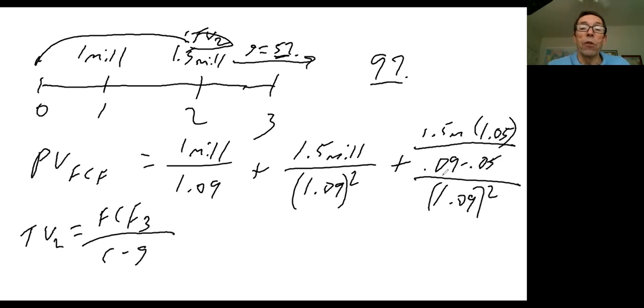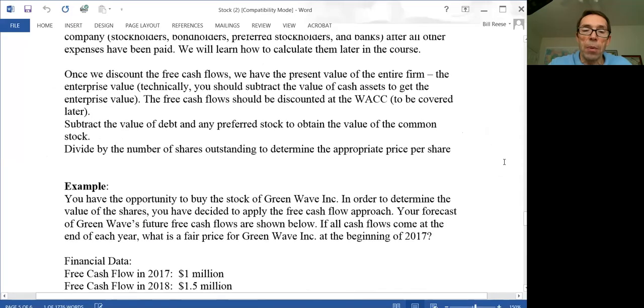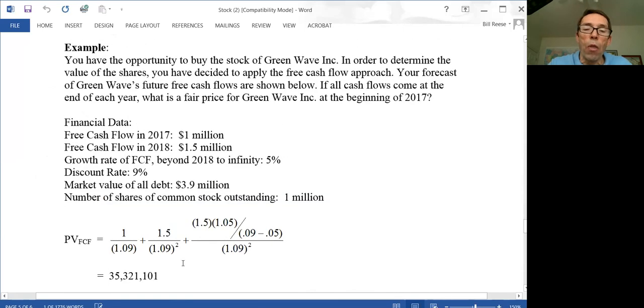Now, the present value of the free cash flow, if you do the math on that, is going to be $35,321,101. And I just rounded it to the nearest dollar there. Let's go back to our class notes here, okay? And we're going to see what is the step that we need to take next. Okay, so the next step here is the free cash flow. This is the present value of all the money that is available for both the stockholders and the bondholders.